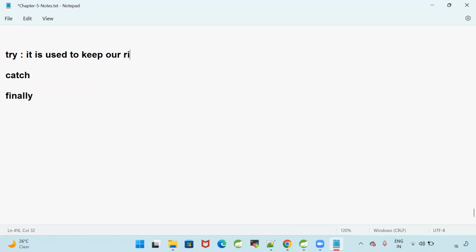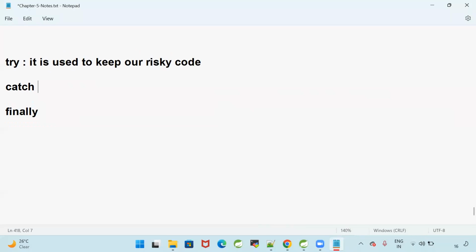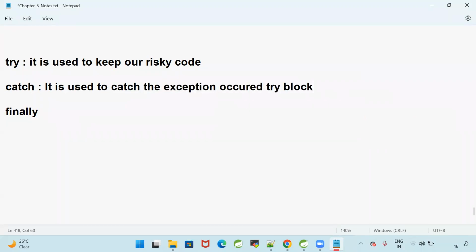It is used to keep our risky code. What is the purpose of catch? It is used to catch the exception occurred in the try block. If I want to write a catch block, then try block is mandatory.